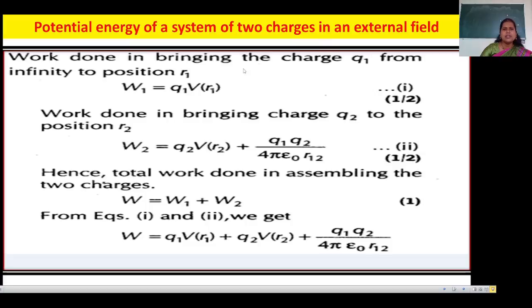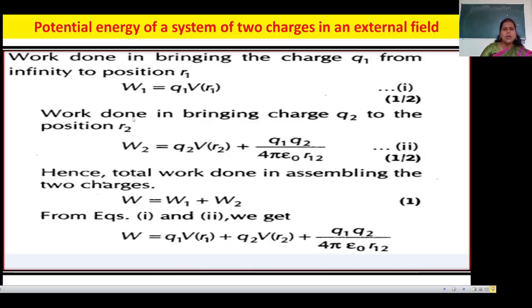Now calculate the work done in bringing the charges from infinity to their positions. When applying the external field, there is work done in bringing the charge from infinity to R1. In the last lecture we have seen how to determine the potential energy of a single charge. Here also Q1 is a single charge, so W1 is equal to Q1 V(R1).